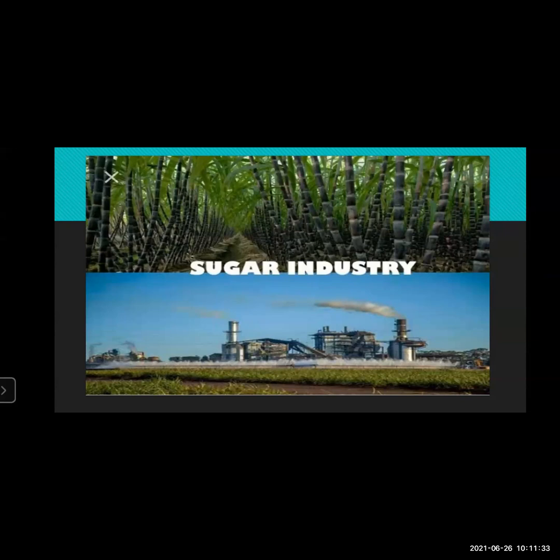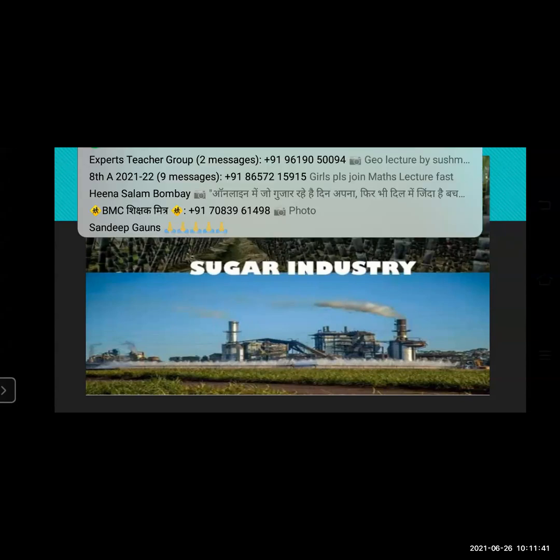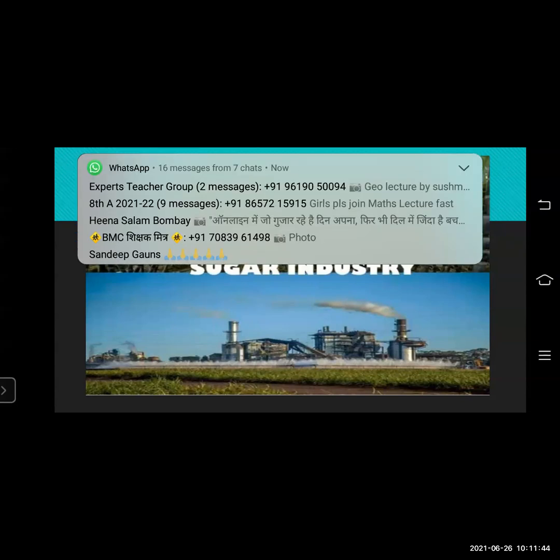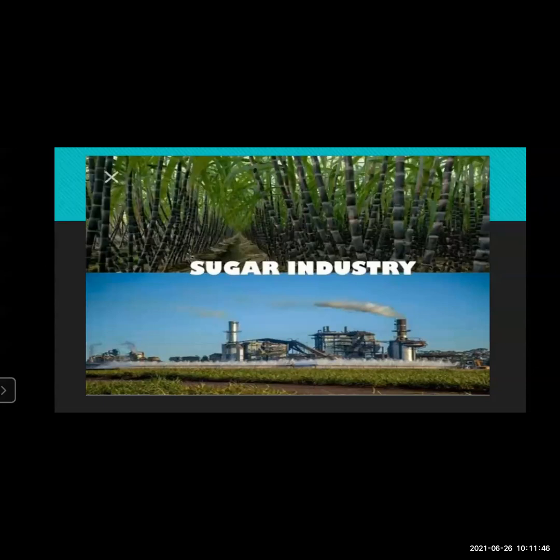Some 50 million farmers and millions of workers are involved in this sugarcane farming. So many people are involved in this sugarcane farming. Today, Indian sugarcane industry's annual output is worth approximately rupees 80,000 crores, and there are 732 installed sugar factories in India. Apart from this, small sugar factories will also be there, but 732 installed sugar factories are there in India.